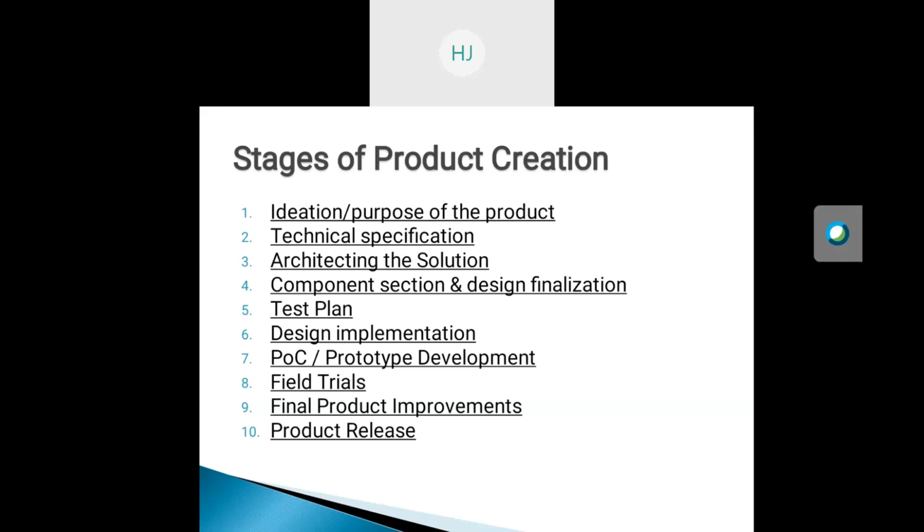Creating a test plan before the design implementation helps incorporate any changes required in the design to enable the testing. Next is the design implementation with hardware, firmware, software, and enclosure designing. This is the core engineering stage of the implementation. Here, the architecture is converted into the design.